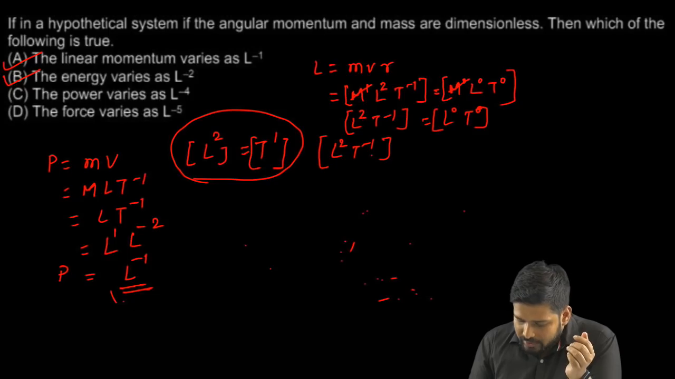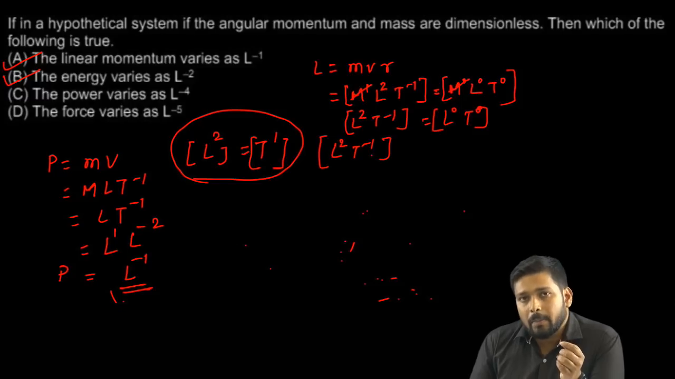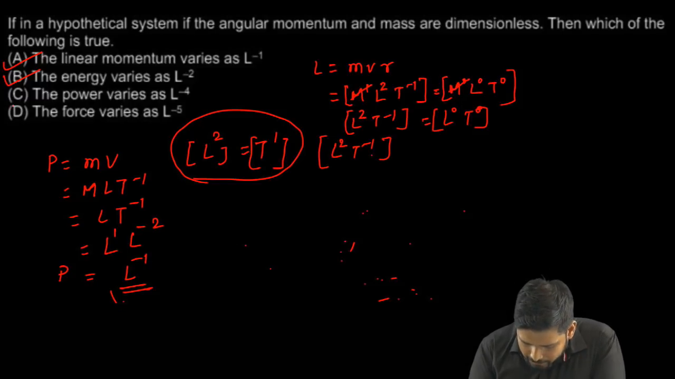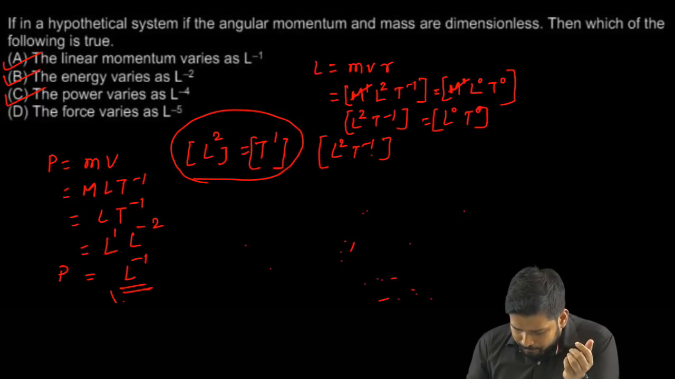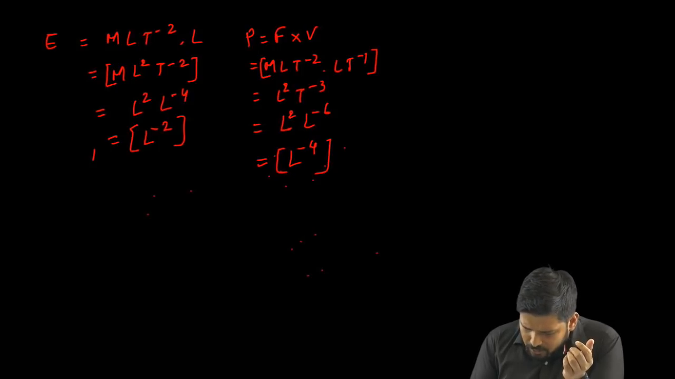Now let us check what is given in the option. Yes, the power varies as L to the power minus 4. Again, we have got it correct. So C is correct as well. Now let's check for D.